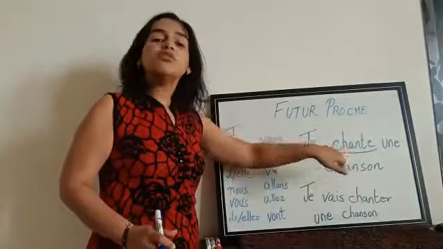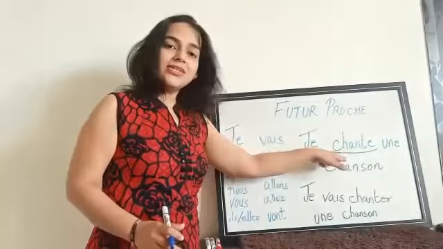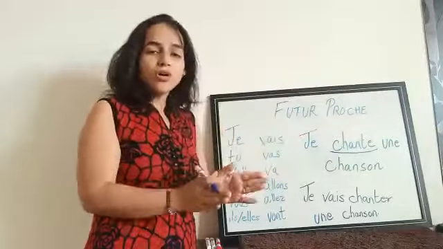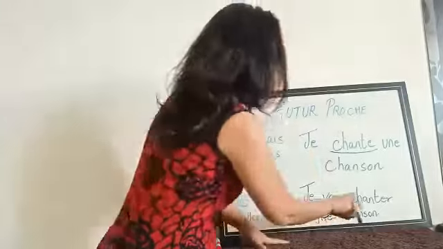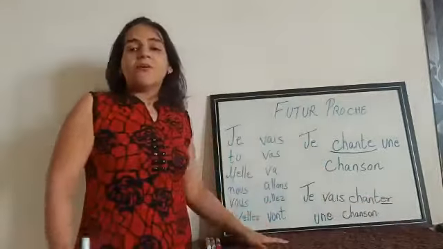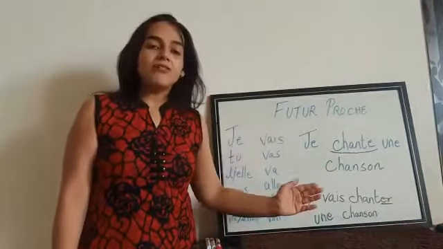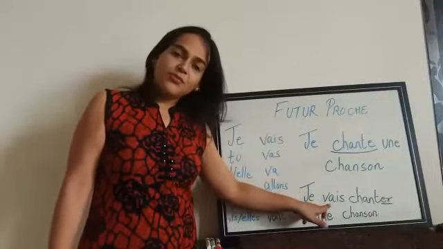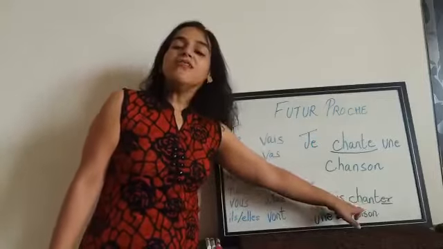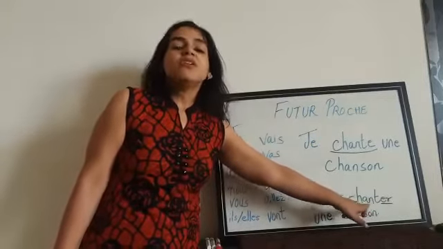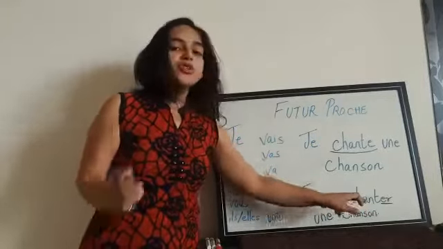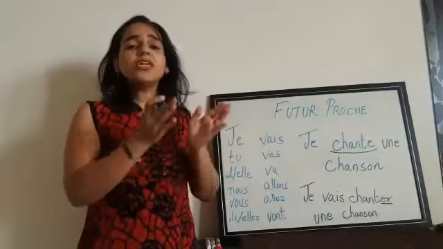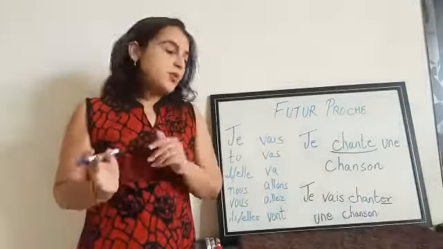Chanter is an er verb. So je, plus the conjugation of aller, plus the infinitive chanter: Je vais chanter. This is how we conjugate any verb in the futur proche.